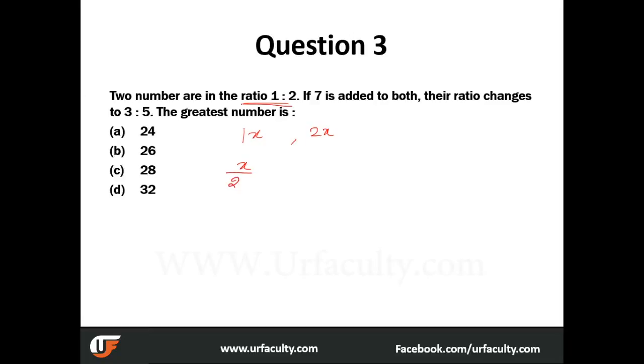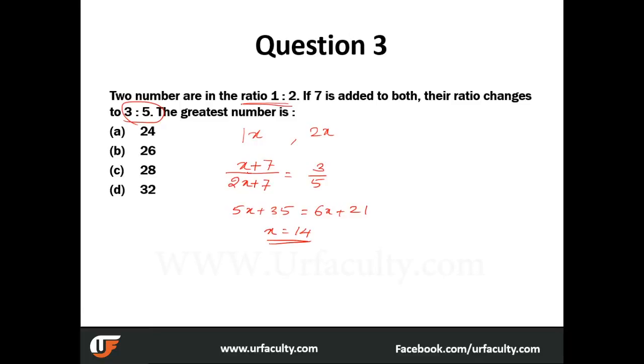So x by 2x is the ratio we know, and we are adding 7 to both. So what do we get? We get 3 by 5, right? Their new ratio is 3 by 5. And what do we do now? We just need to solve this and you get the answer. So how do you solve this? 5x plus 35 is equal to 6x plus 21, right? We bring x to one side and constants to the other side. So what do we get? x is equal to 14, right? So 6x minus 5x is equal to x, and 35 minus 21 is equal to 14.